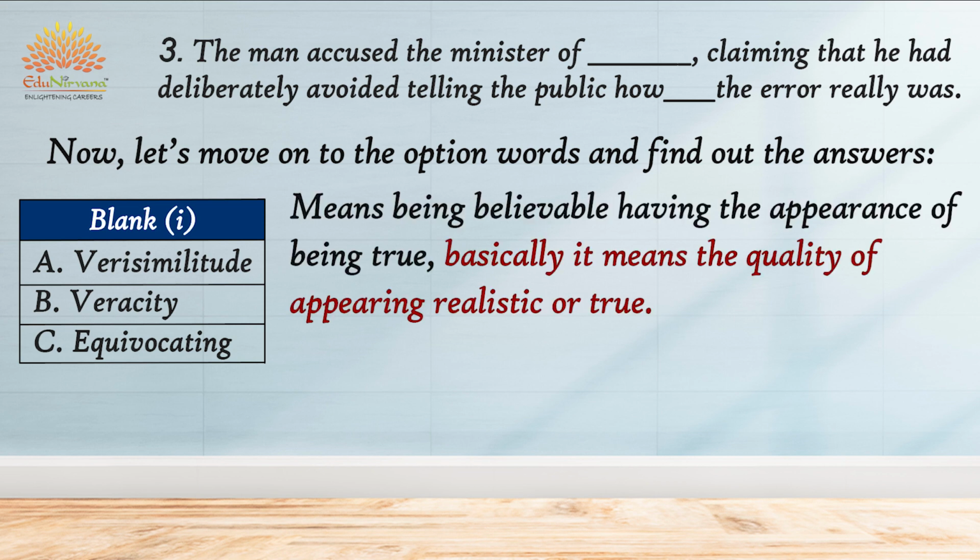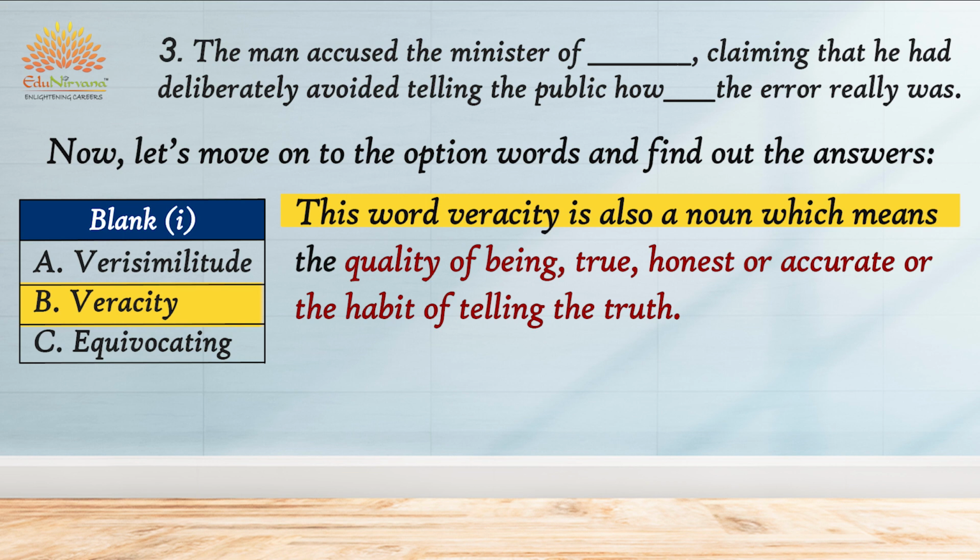The first option for the first blank is verisimilitude. The word verisimilitude is a noun and it means being believable or having the appearance of being true. Basically, it means the quality of appearing realistic or true. The second word for the first blank is veracity. The word veracity is also a noun, which means the quality of being true, honest or accurate, or the habit of telling the truth.